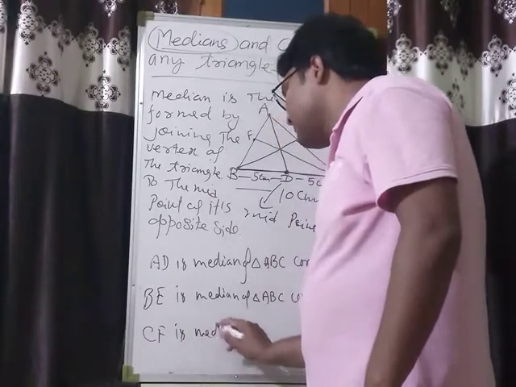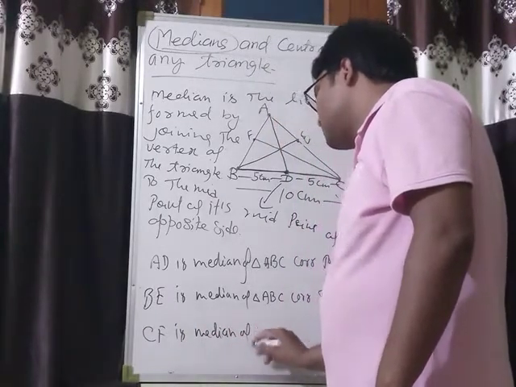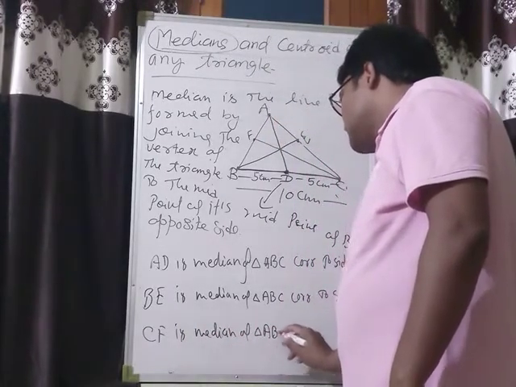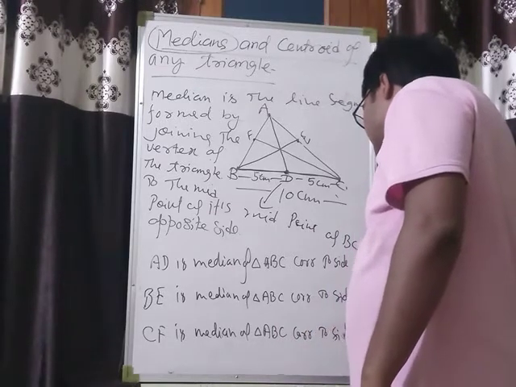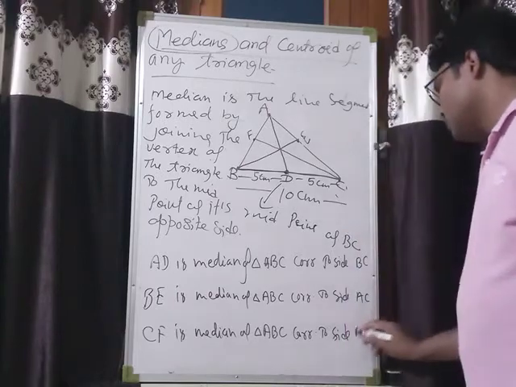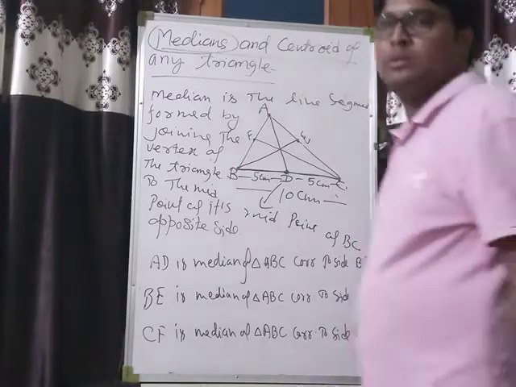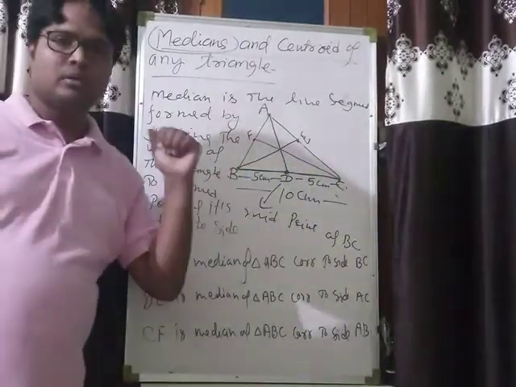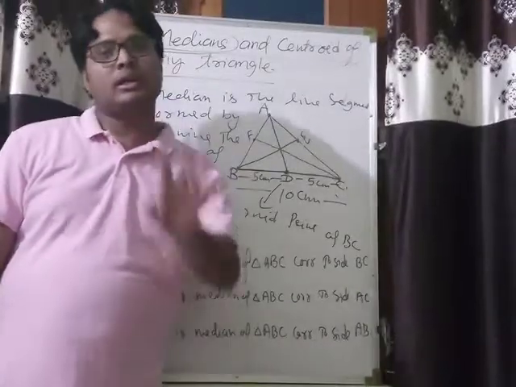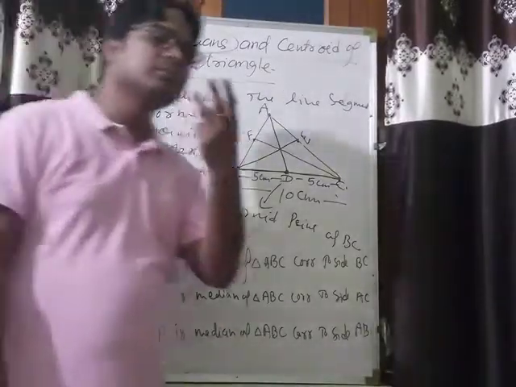CF is a median of triangle ABC corresponding to side AB. Now you can observe that corresponding to each side, we have a median. There are 3 sides in a triangle, so there will be 3 medians.